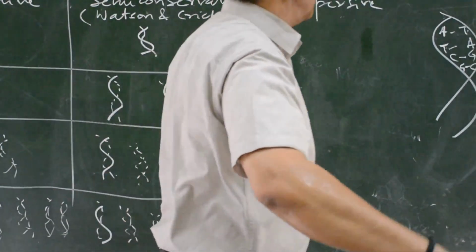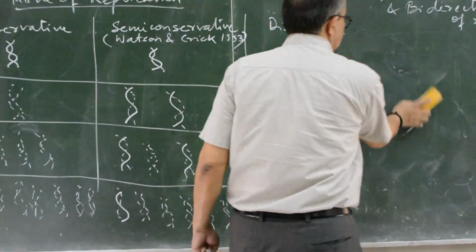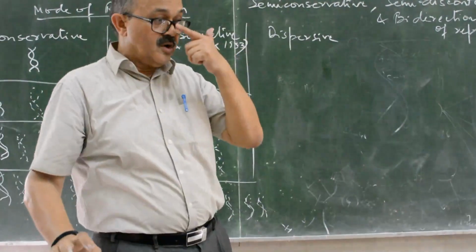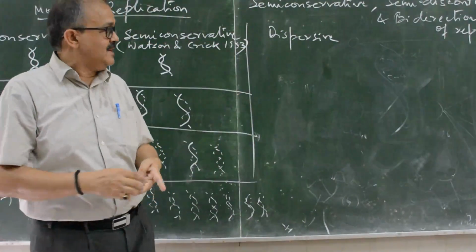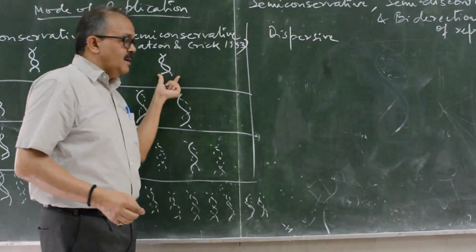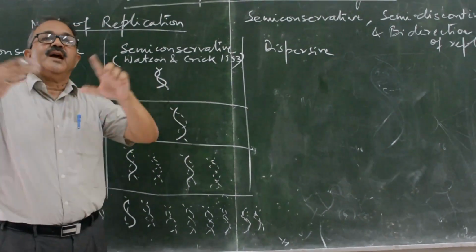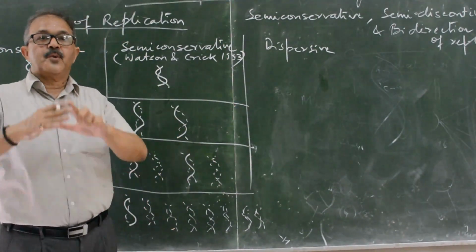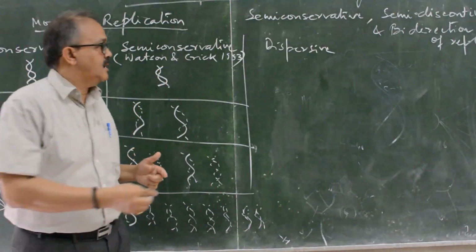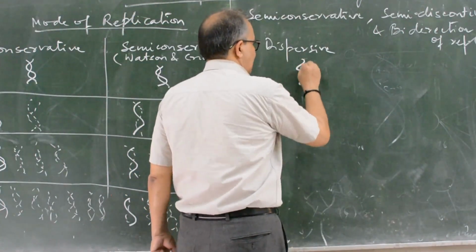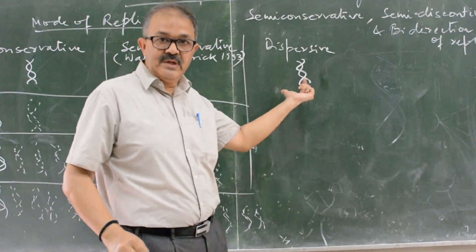Dispersive mode of replication. According to this process, which was proposed by a few scientists, first of all the DNA strand is fragmented, broken into small pieces. This is a hypothesis.